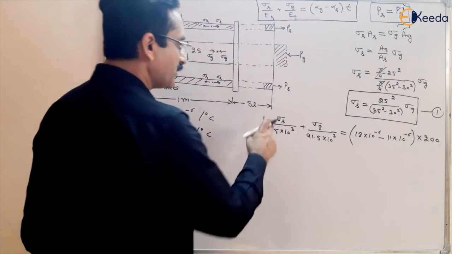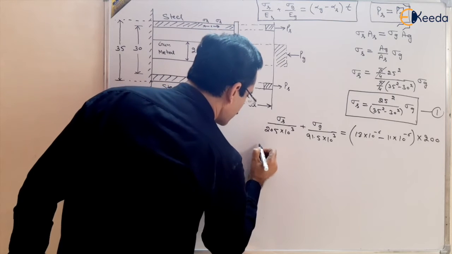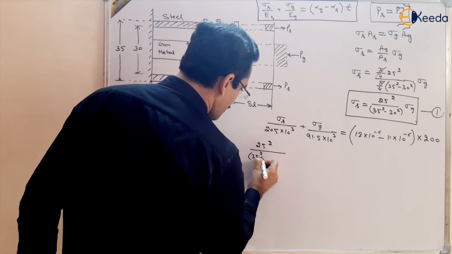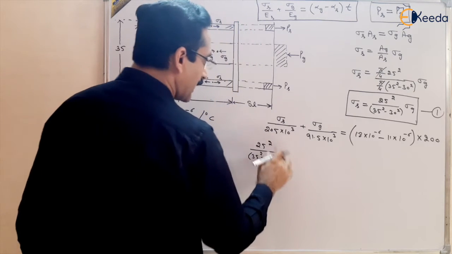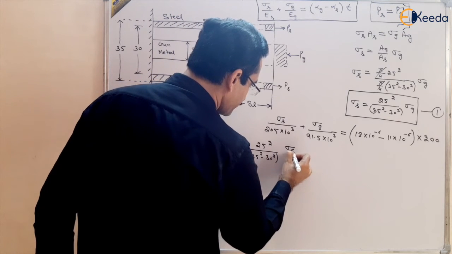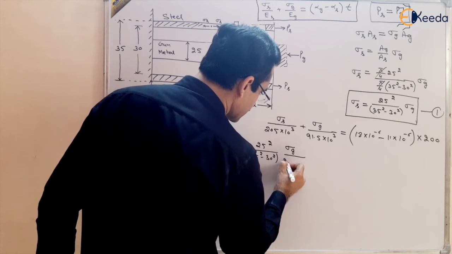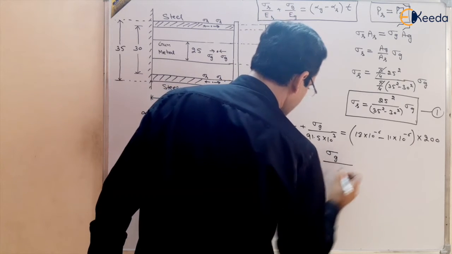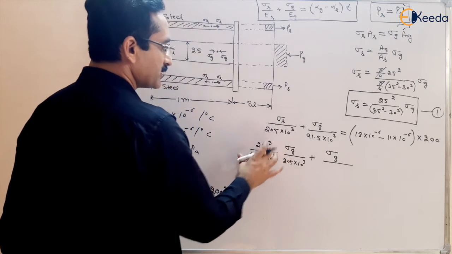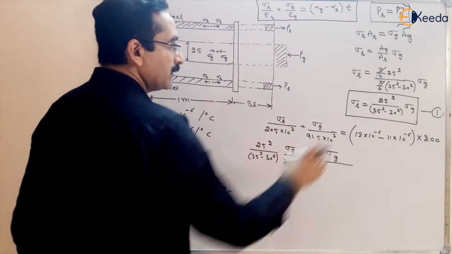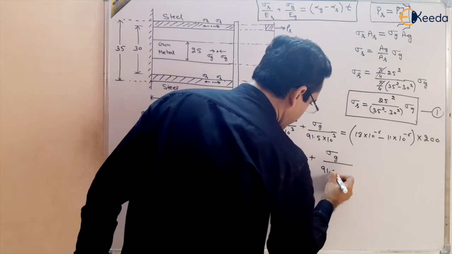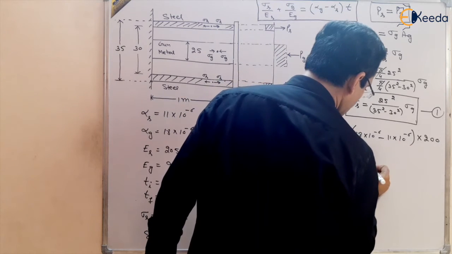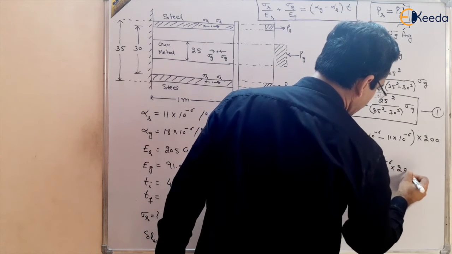So putting sigma s here, you get 25 square by 35 square minus 30 square times sigma g, divided by 205 times 10 power 3, plus sigma g upon 91.5 multiplied by 10 power 3, equal to 18 minus 11, which is 7, multiplied by 10 power minus 6, multiplied by 200.